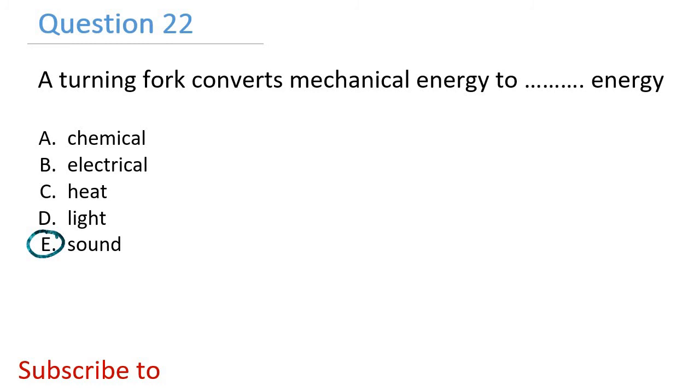For example, when a tuning fork is struck, it vibrates at a specific frequency, producing sound waves in the surrounding air. These sound waves are a form of mechanical energy that travels through the air and can be perceived as sound by our ears. If you use a fork, you start playing with it, hit it on the table, of course, you are going to feel the vibration and hear the sound. So that's the tuning fork. Mechanical energy will be converted to sound energy.